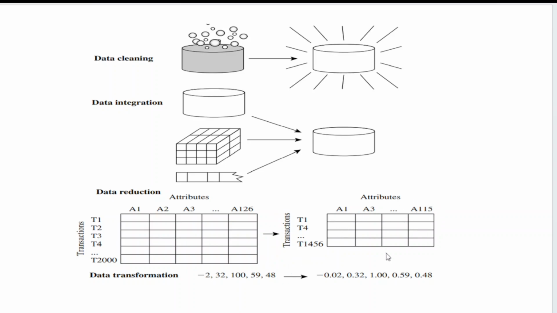The reduction of the data sets will be in terms of row reduction and column reduction. And here I have taken only T1 to T456 here. So this type of attribute reduction we can do. If any irrelevant rows and columns are there, we can simply remove them and do the analysis.